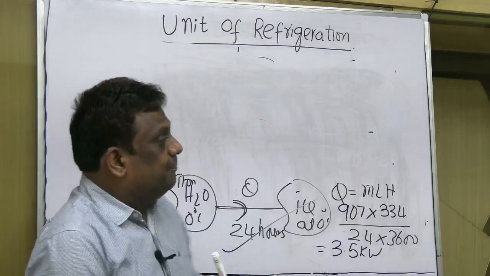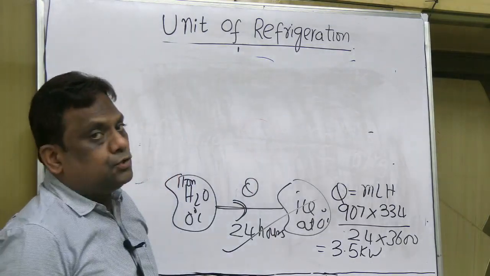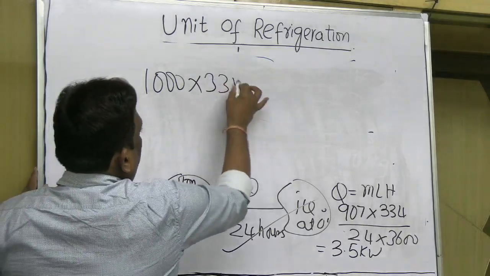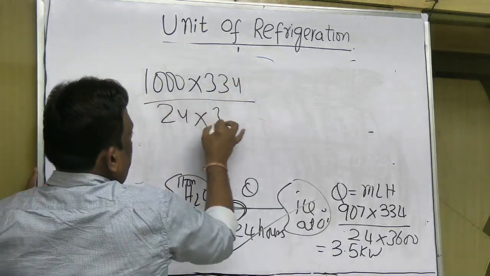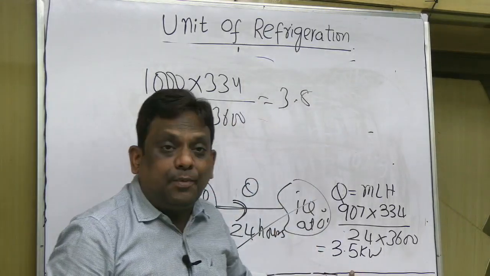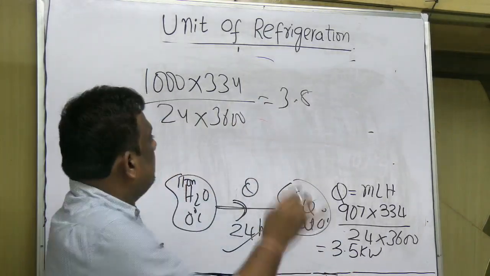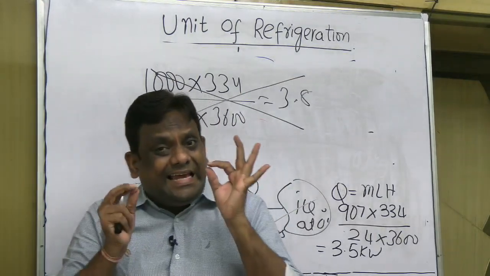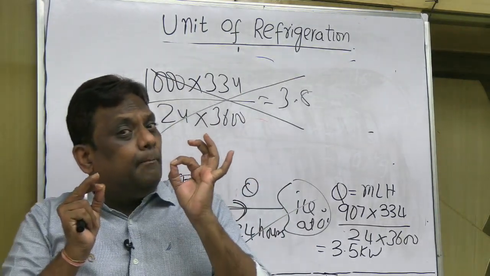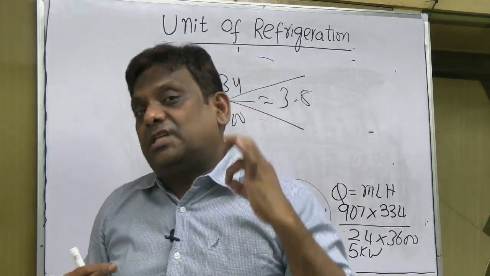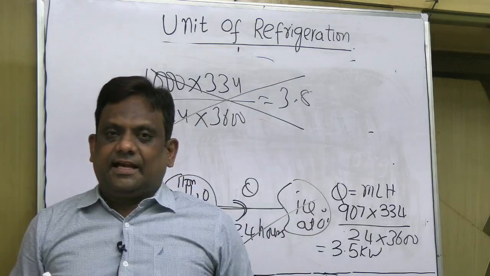So remember, in interviews they may ask: you know 1 ton is 1000 kg and the latent heat is 334 and it is removed in 24 hours, so it is 3.8 something, then why are you taking it as 3.5? Then your answer should be, sir, in calculating ton of refrigeration, it is not British ton 1000 kg, it is American ton, that is 907 kg or 2000 pounds.